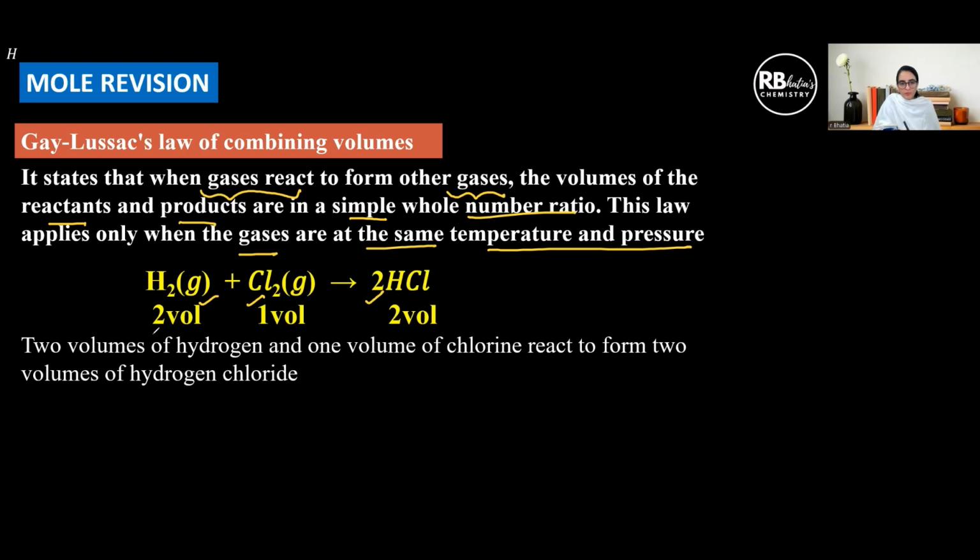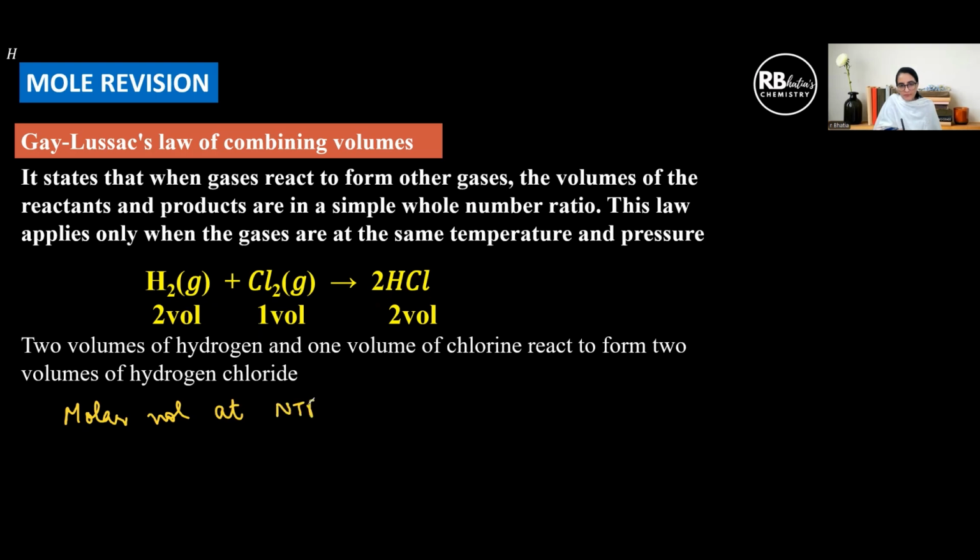So according to this equation, two volumes of hydrogen gas combine with one volume of chlorine to form two volumes of HCl. And you know the molar volume at NTP or STP, that is the present standard conditions, which is 1 bar and 273 Kelvin, is 22.7 liter.